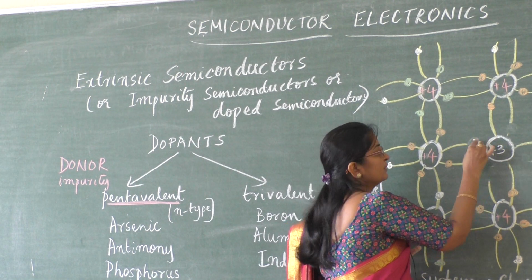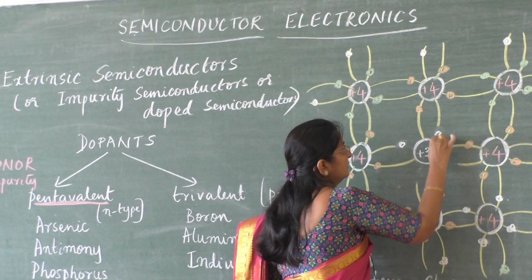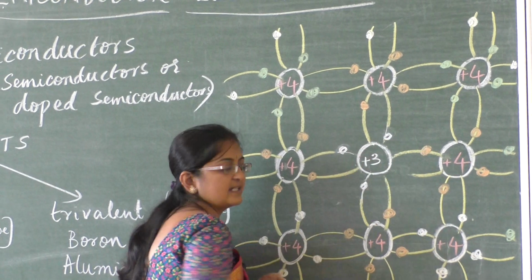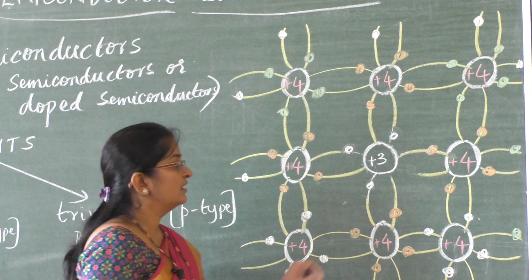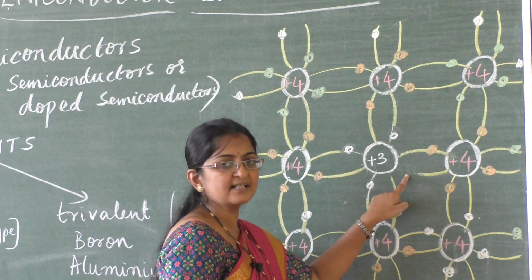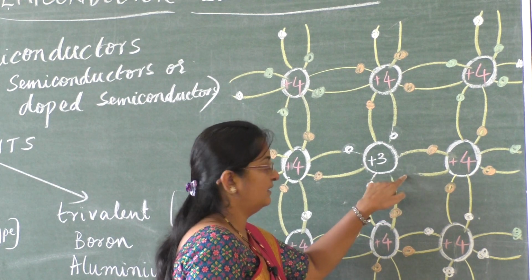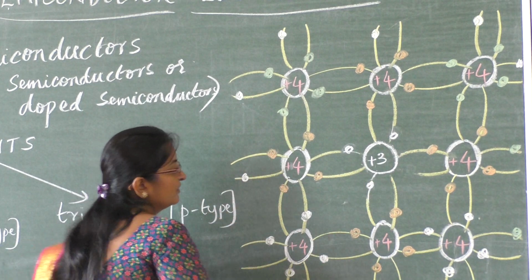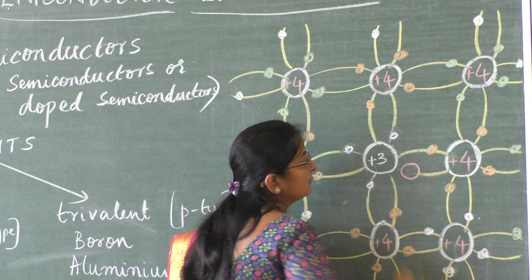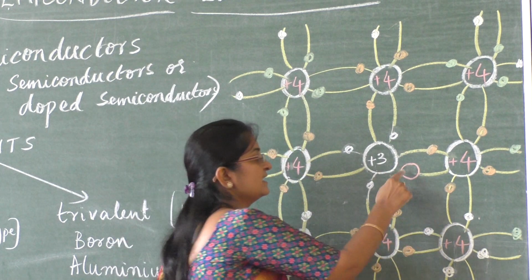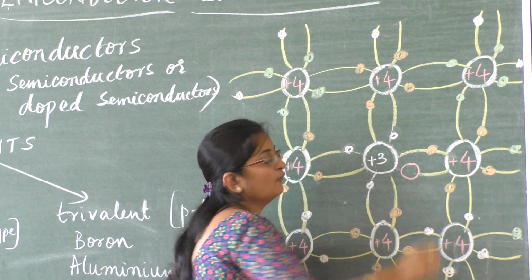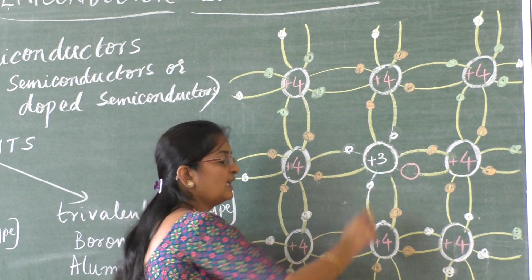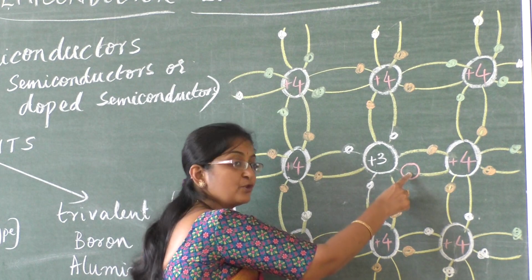So this trivalent impurity atom has 3 valence electrons and it is participating in the bond formation. Now in this bond there is no electron in this position. The vacancy of the electron is nothing but a hole. So a hole is produced in this 4th covalent bond region. So every trivalent impurity produces a hole.